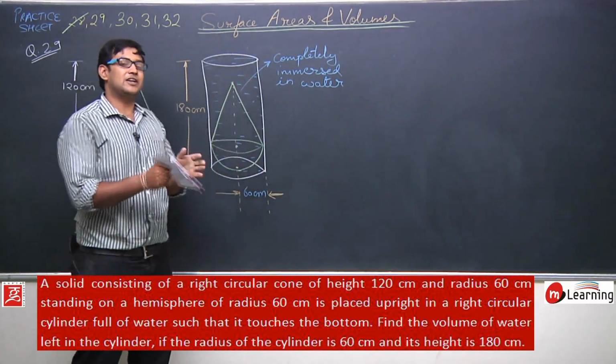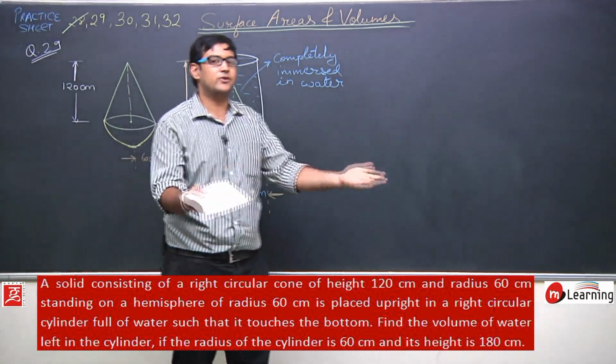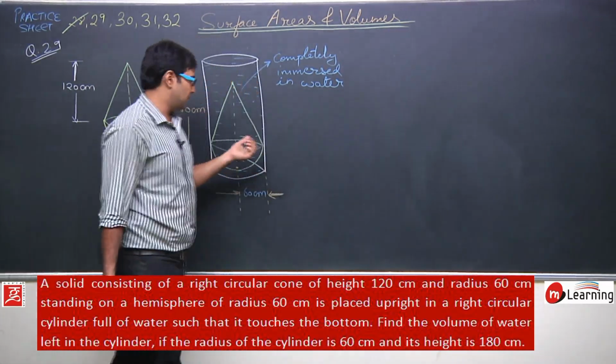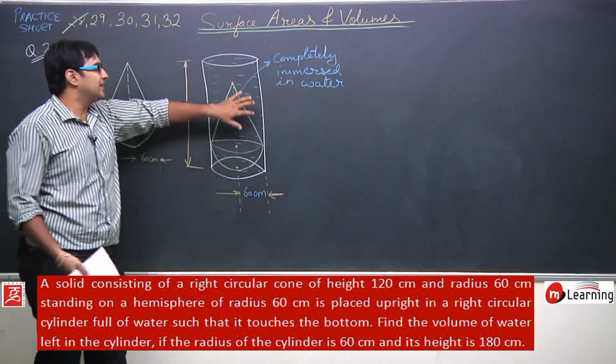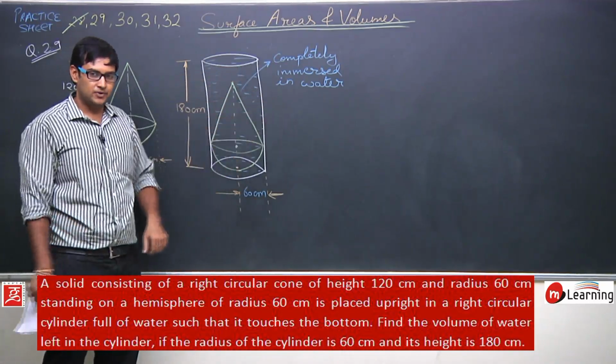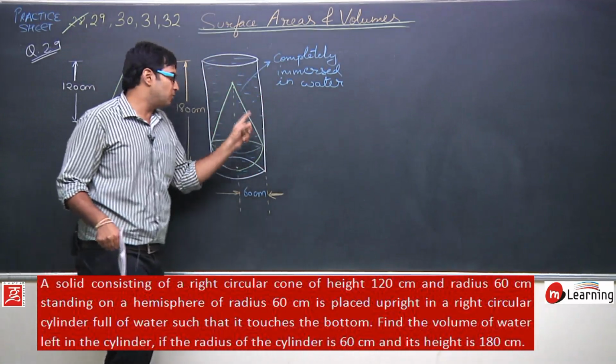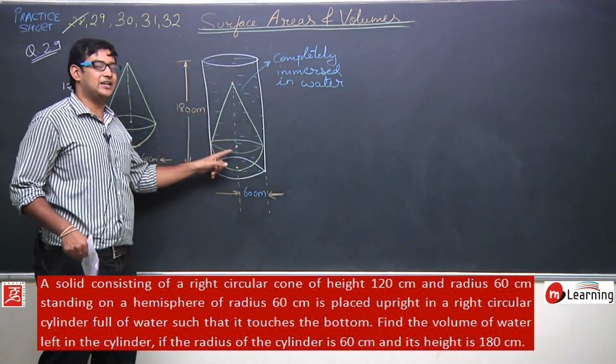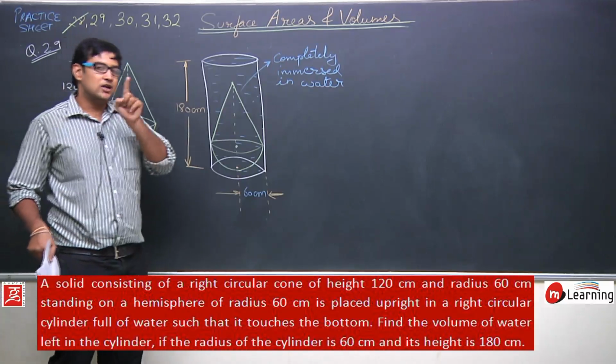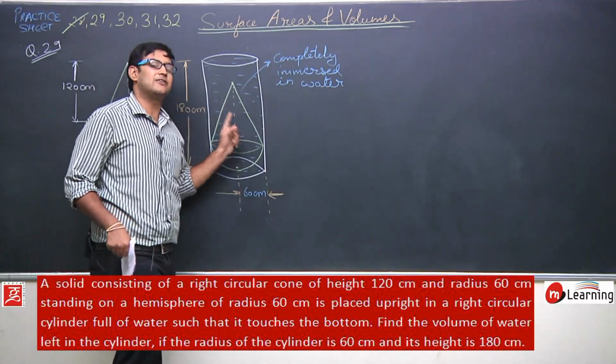This solid figure will displace water to make space for itself. Definitely, if it wants to come inside the water, it has to displace the water. So the amount of water that should be displaced to put this solid figure inside this cylinder must be equal to the volume of this solid figure.